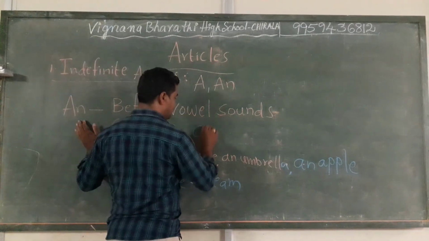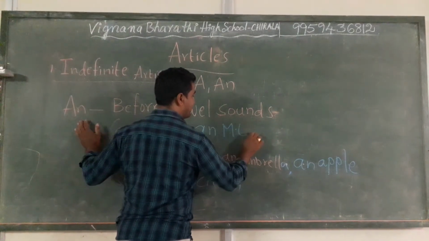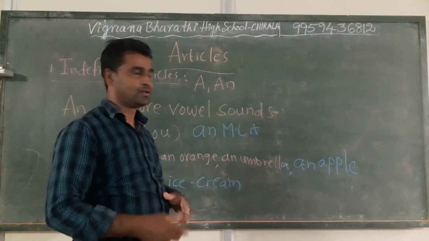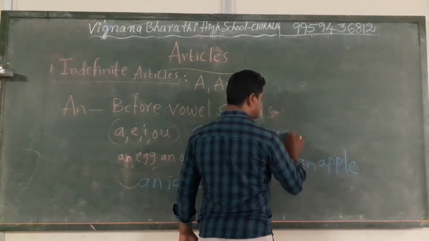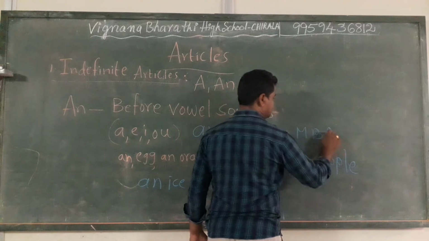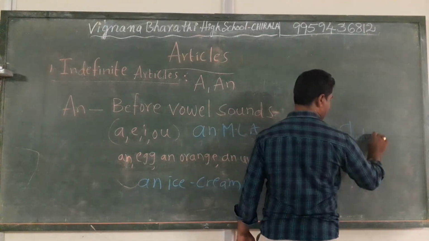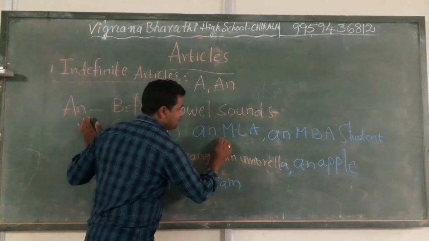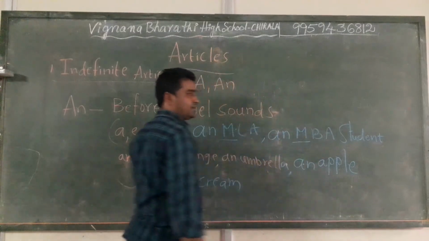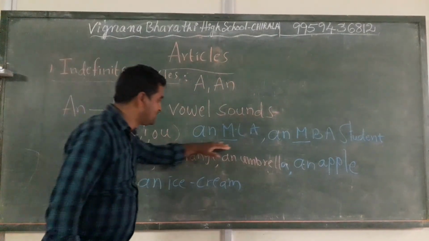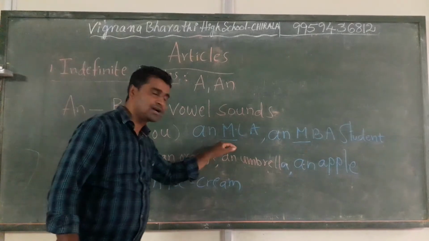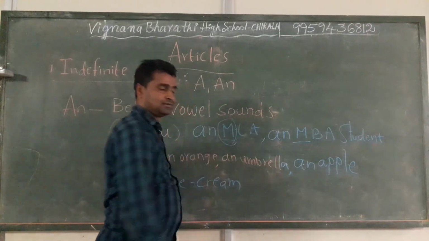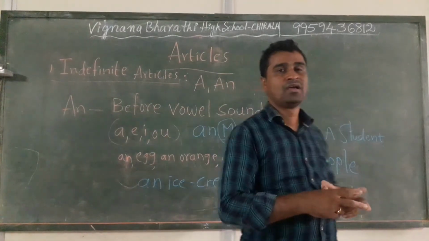For example, an MLA, an MLA of our colony, an MLA of our area, an MBA student. See here we used an MLA, an MBA student, because the word started with M and M is a consonant, but the sound of M is a vowel.